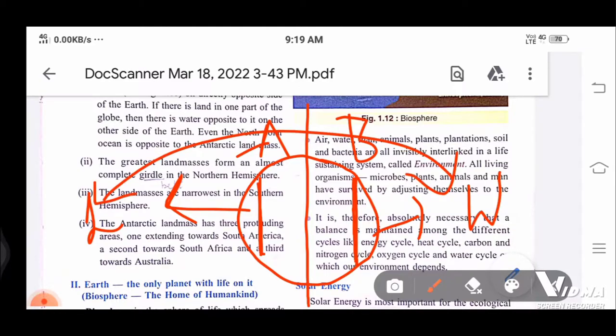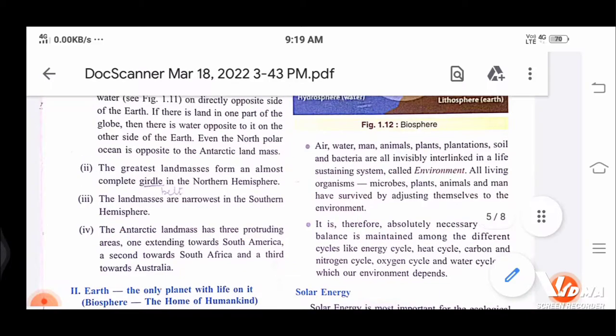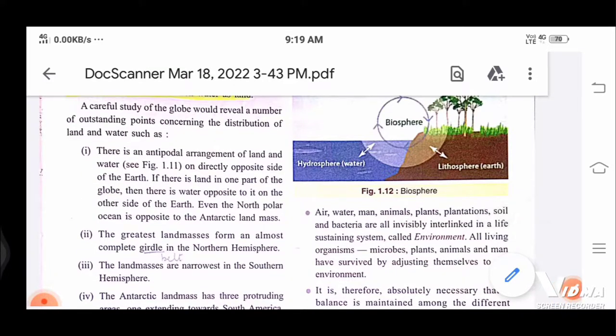If here is land, here would be water, and if here is water, then here would be land. So means opposite. If at one side land is there, at the other side it would be water. Nothing else they are saying at this point. If there is land in one part of the globe, then there is water opposite to it. Simple thing they are saying.